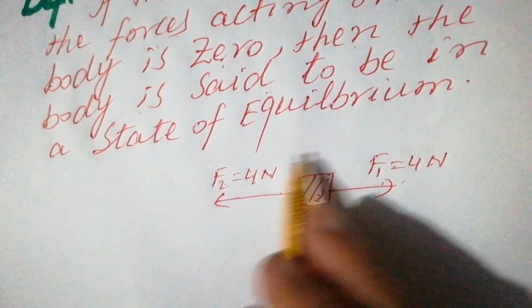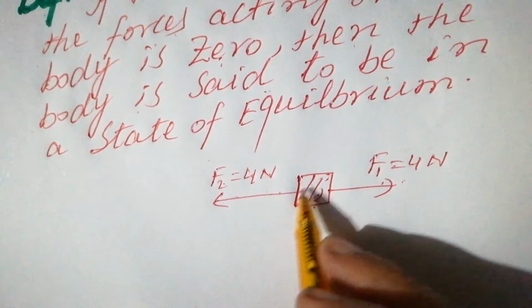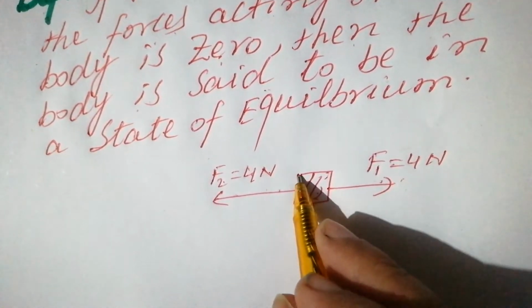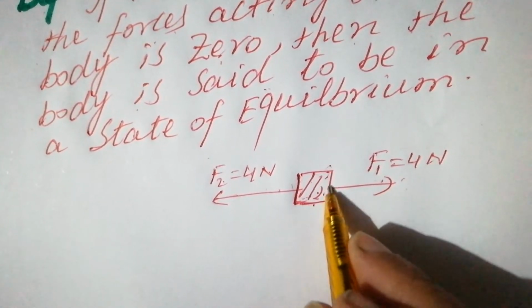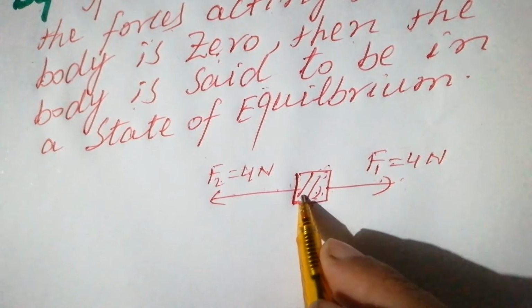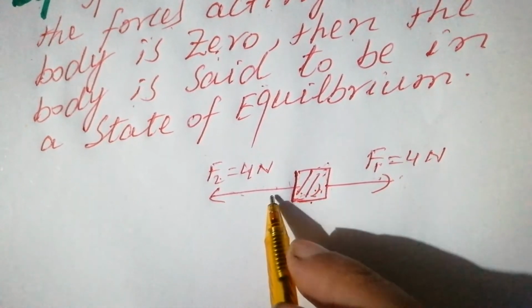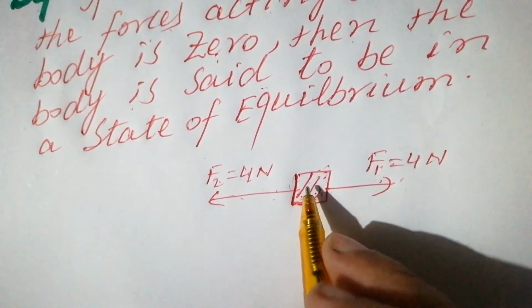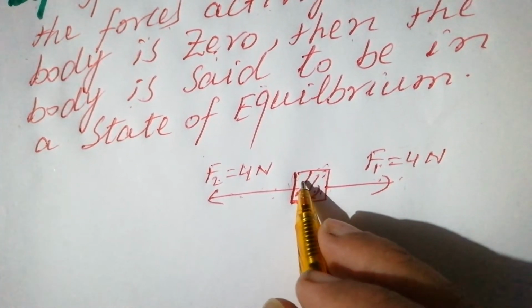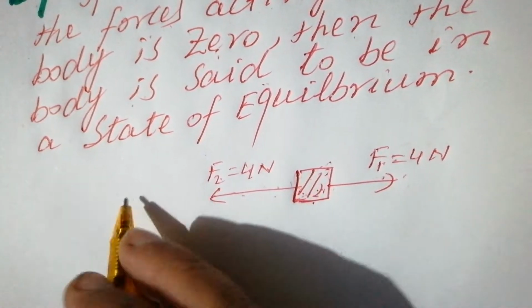So if I ask, what is the resultant of all the forces? Your answer is zero. So the body will remain at rest, and it is said to be in a state of equilibrium. The forces are acting on a body, but the body is not moving. It remains at rest. So the body is in a state of equilibrium. And we have two types of equilibrium here.